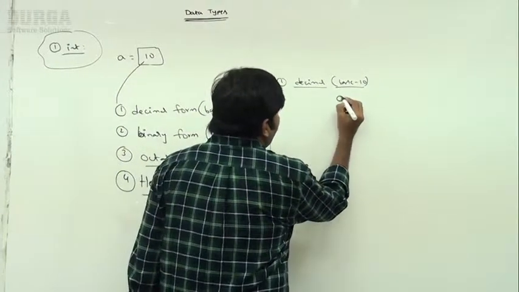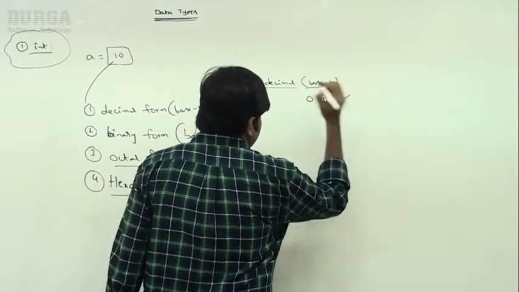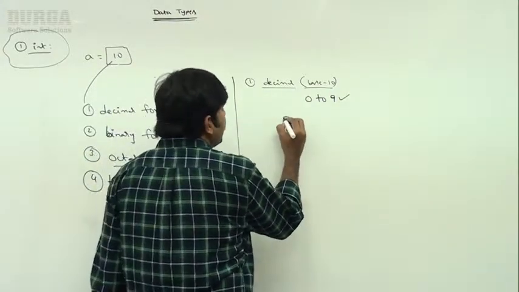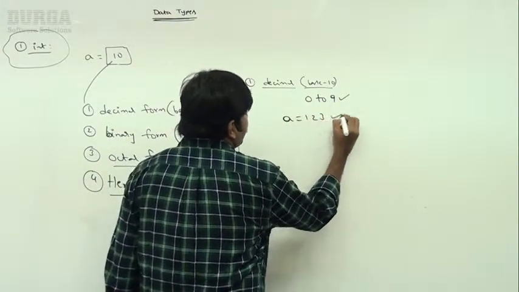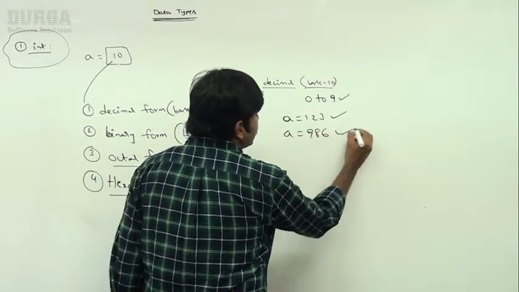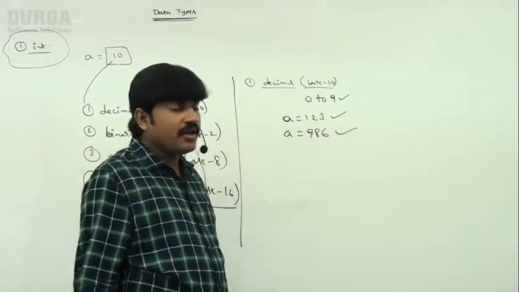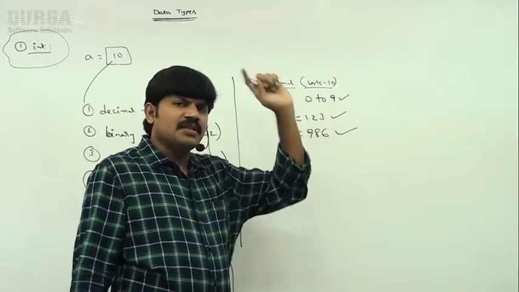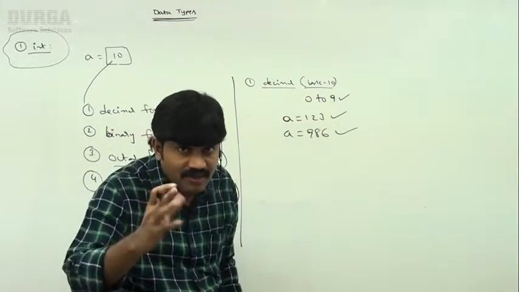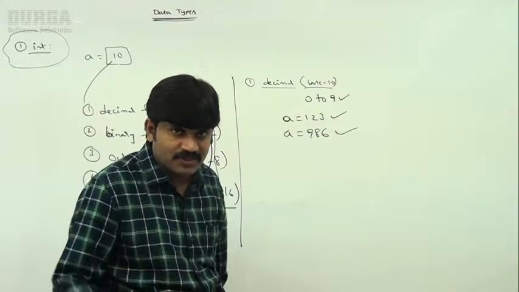Allowed digits are 0 to 9. Suppose I take a is equal to 123, acceptable. A is equal to 986, acceptable. Any digit from 0 to 9 is allowed. This is the default number system, and not much more needs to be discussed about it.